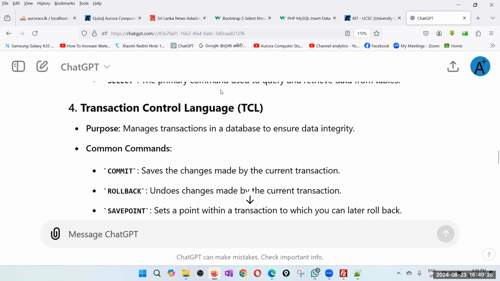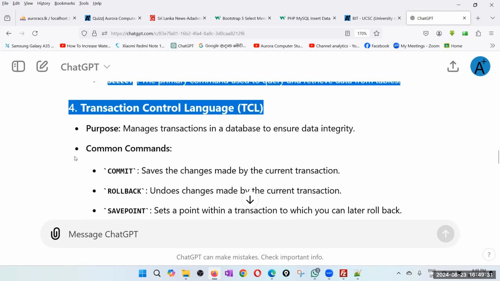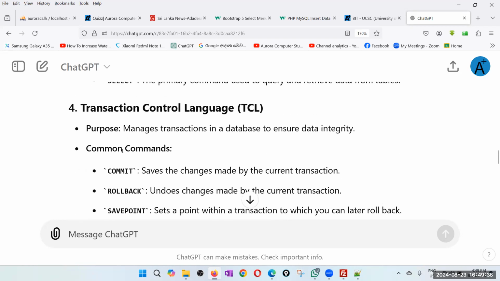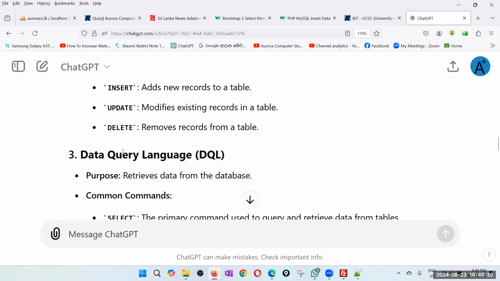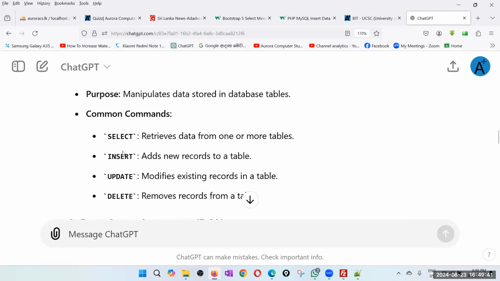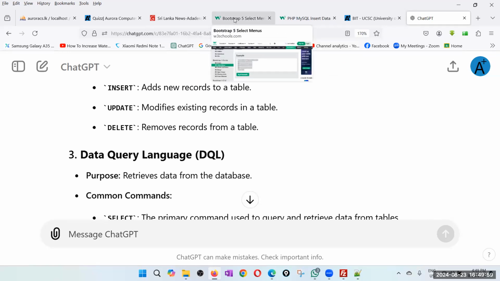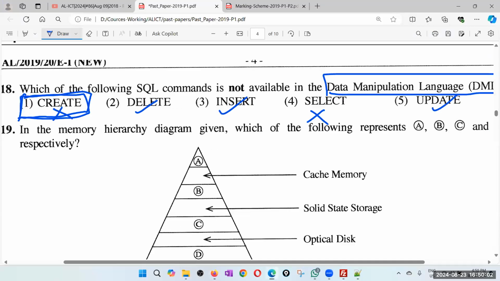Okay. So then, of course, the transaction control language is beyond your syllabus. That is related to transaction handling, and data control language is related to security. But that is outside your syllabus. So even ChatGPT has taken select as both data manipulation and data query. So therefore, anyway, we can go with the examiner's answer. Anyway, I'll also get the full marks for that because I selected create. Okay, create.